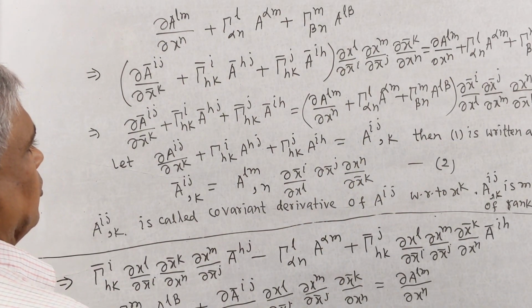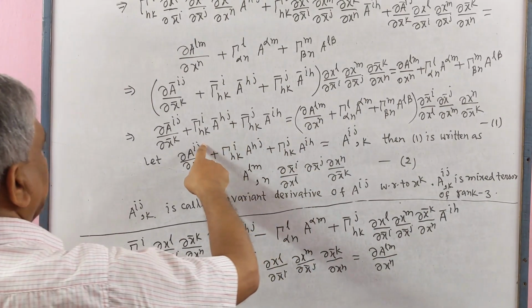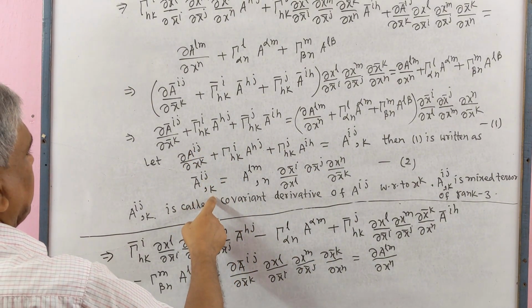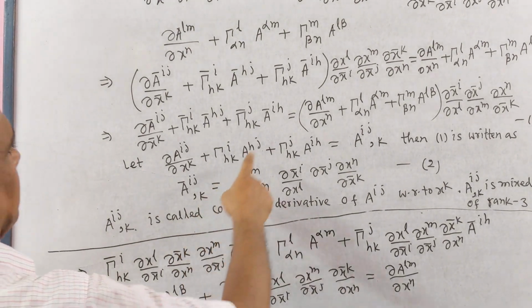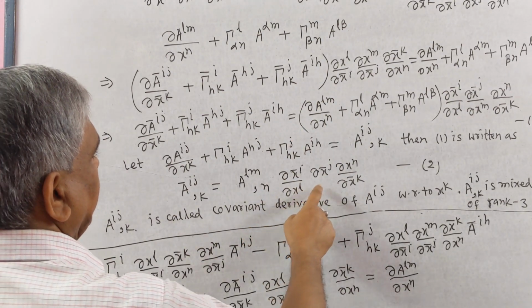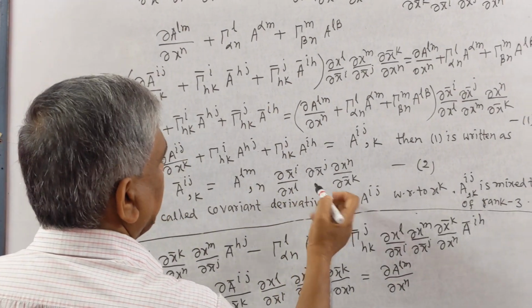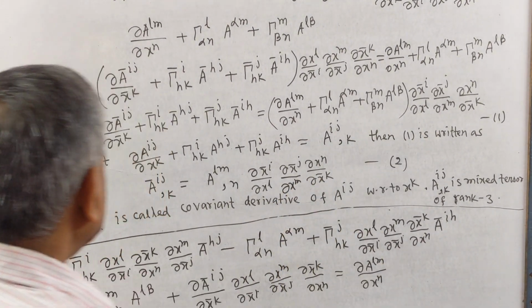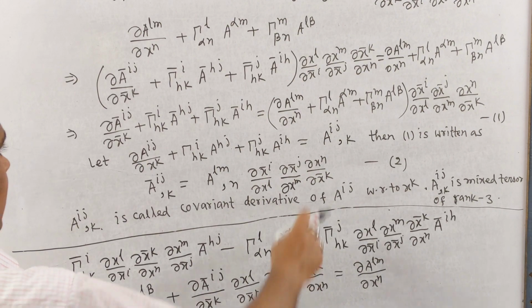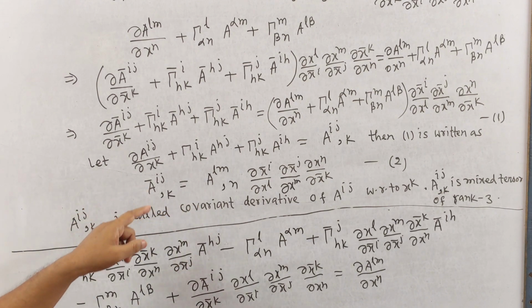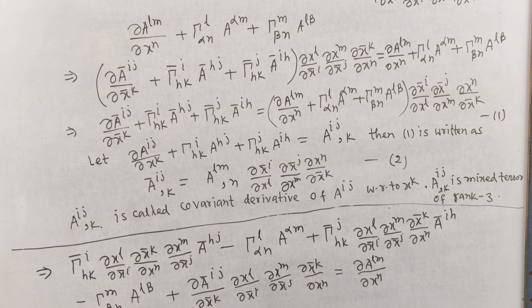Then one is written as this side bar system, Ā^ij,k, this side without bar system, A^lm,n, and partial derivatives. This A^ij,k is called the covariant derivative of A^ij with respect to x^k.